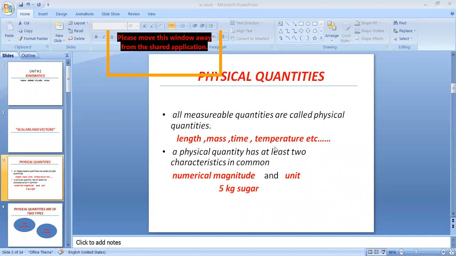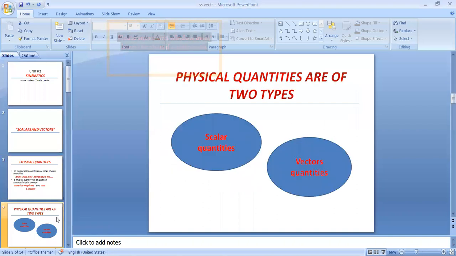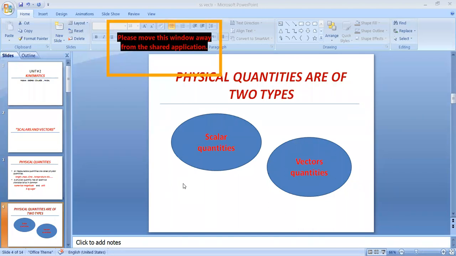Now it will become easy for you to understand scalars and vectors. Physical quantities are divided into two types.